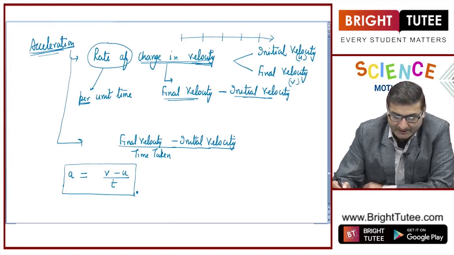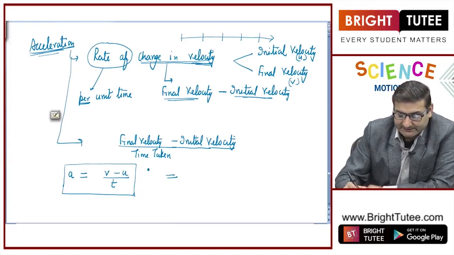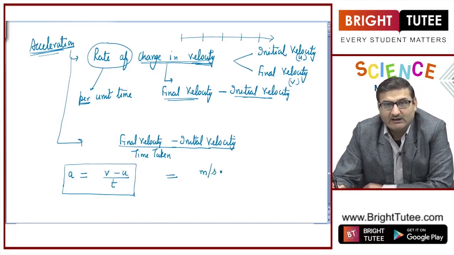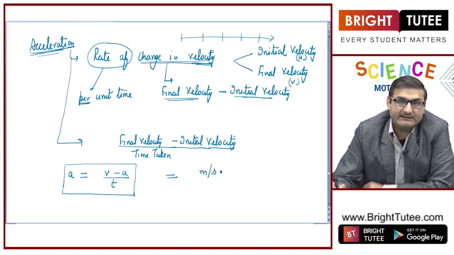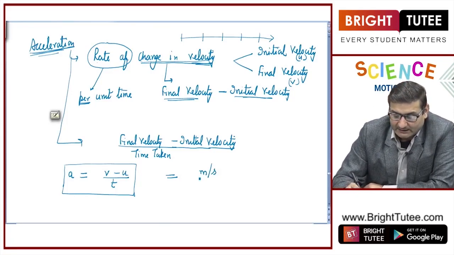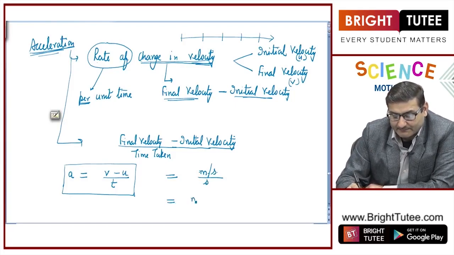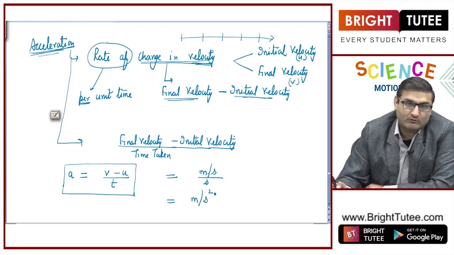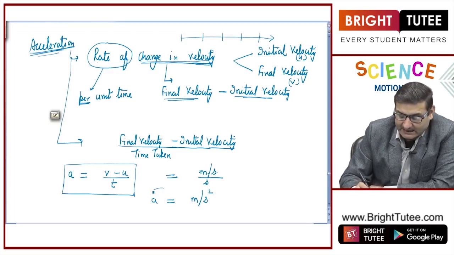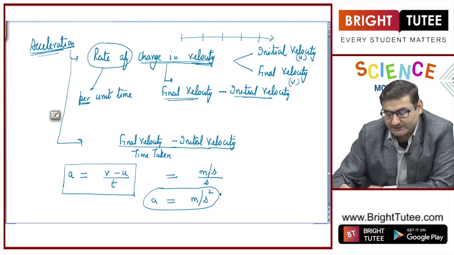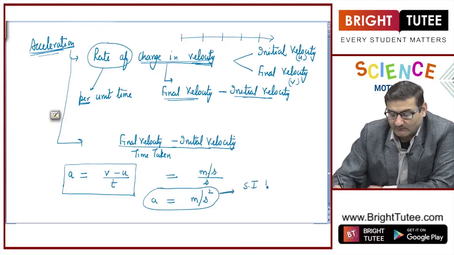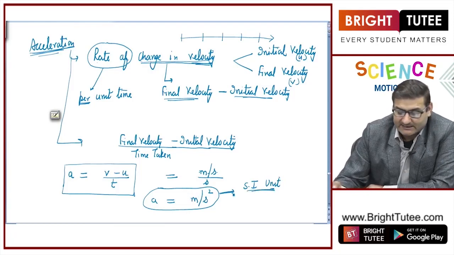This is quite important. When we are talking about velocities, whether initial or final, the SI unit is meter per second, and of course the SI unit of time is second. So meter per second divided by second gives us meter per second square. This is the SI unit of acceleration. Quite an important 1 marker question: what is the SI unit of acceleration? It is meter per second square.